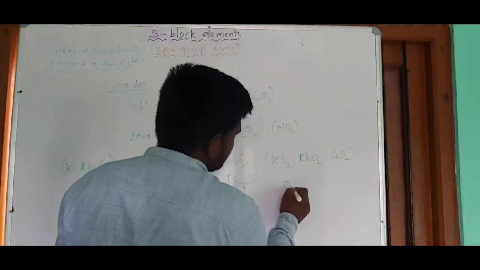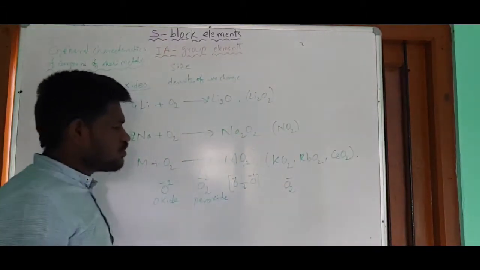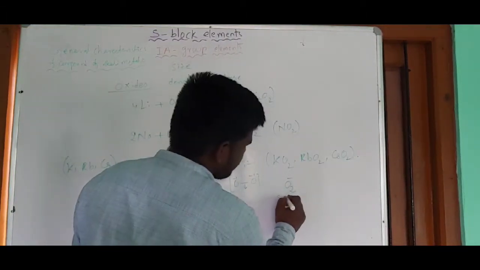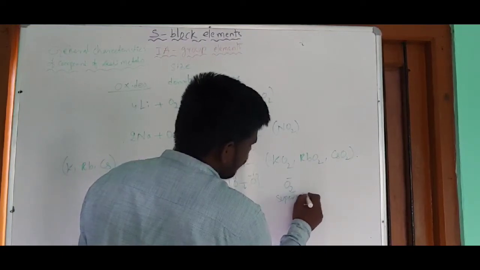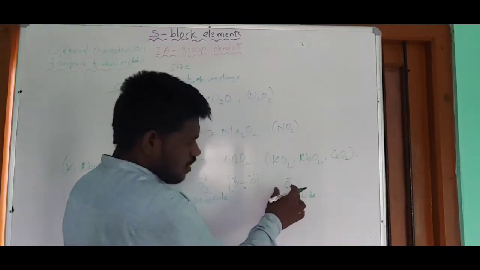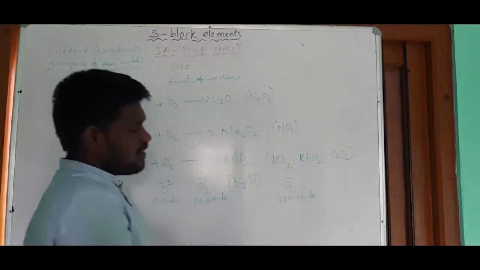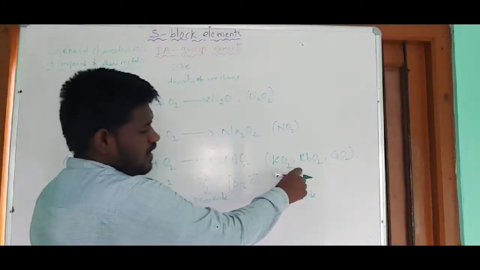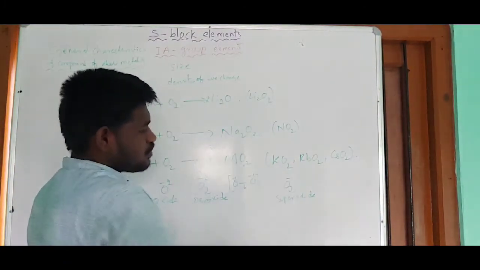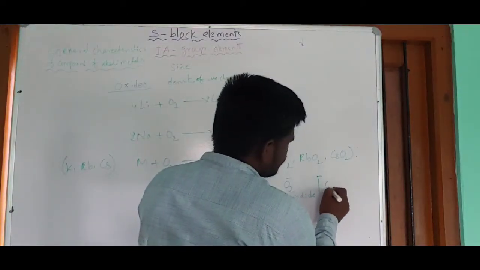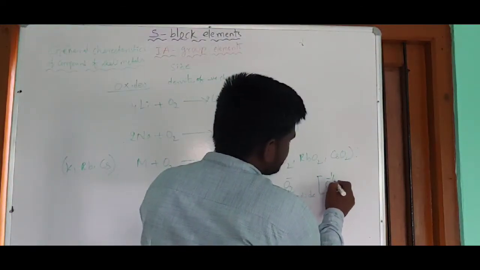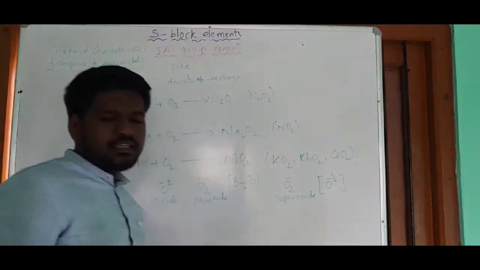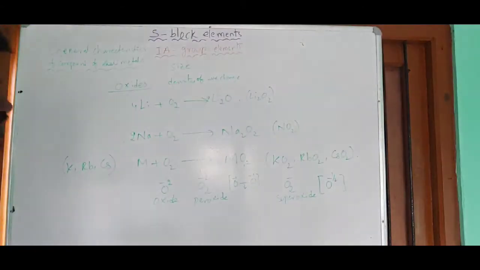And next is O2 minus, which is known as superoxide. In this ion, two oxygens are present and only a unit negative charge is present. So each oxygen carries minus half charge.